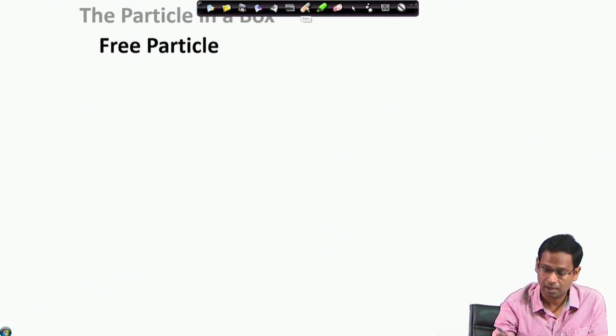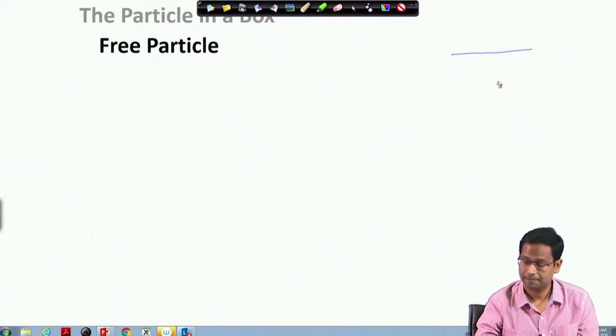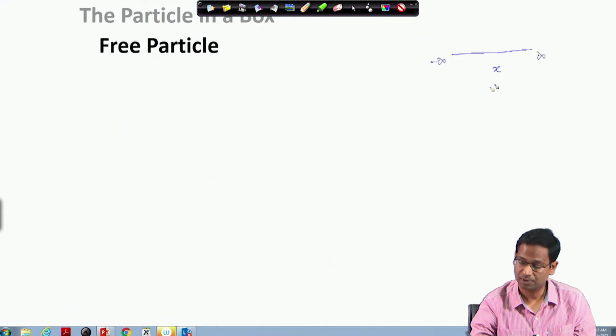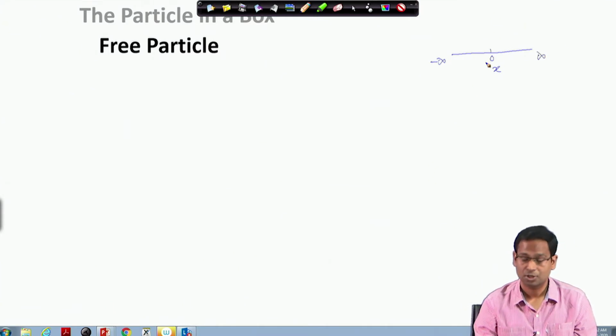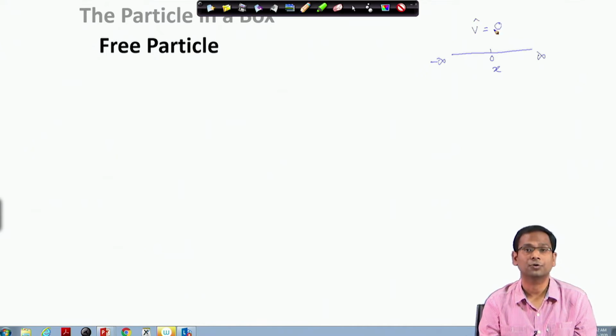So, in other words, if this is my x axis, it goes from minus infinity to plus infinity over 0. So, the potential energy operator is 0 throughout.